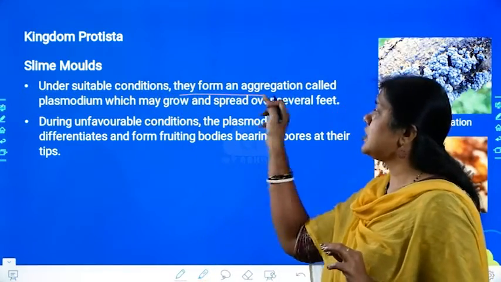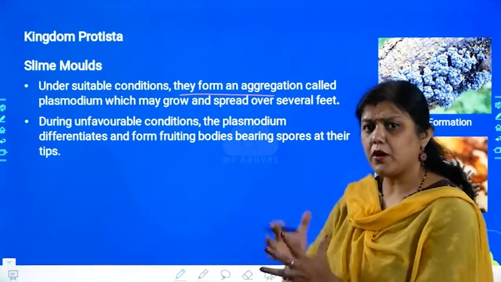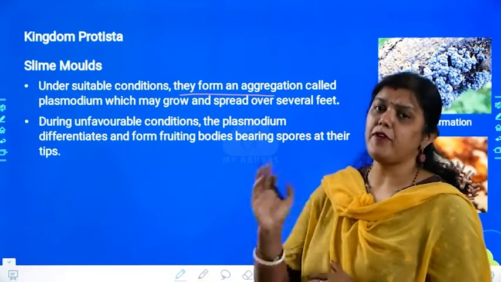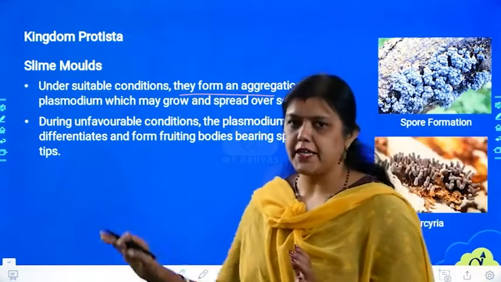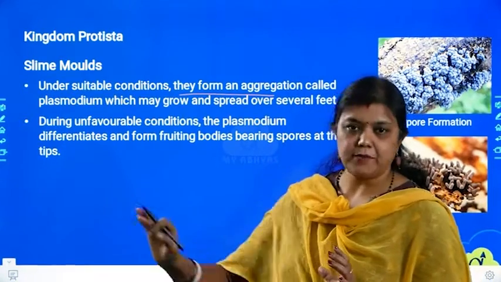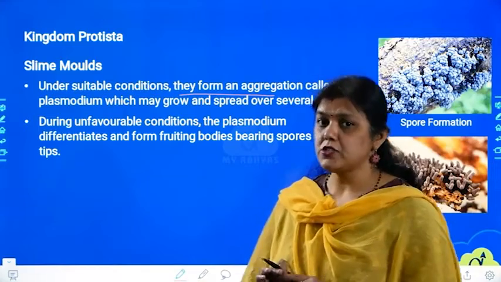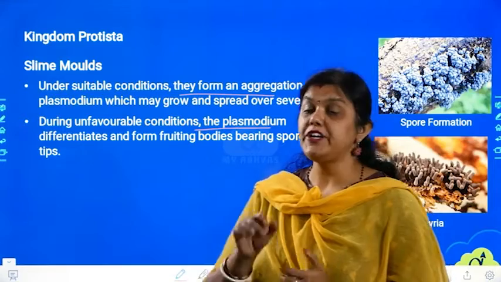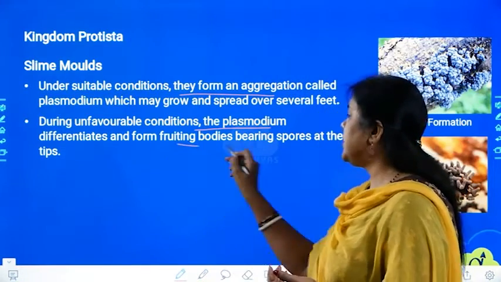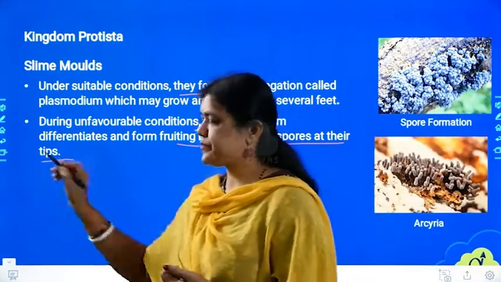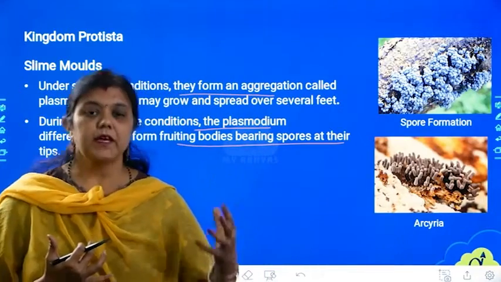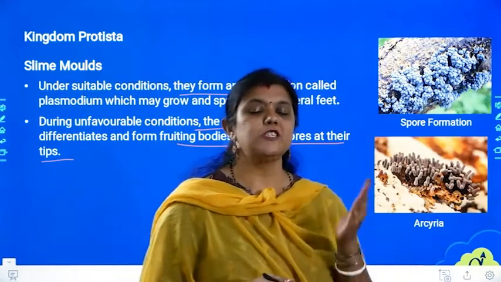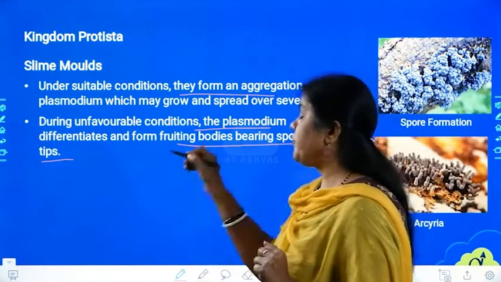If they get a suitable condition, they form an aggregate. They keep on growing, and they spread to a particular area, utilizing that particular place for their growth. If the conditions are not favorable, then what are they going to do? In unfavorable condition, these plasmodiums will differentiate to form the fruiting bodies bearing spores at their tips. If conditions are good, then they form plasmodium. If the conditions are unfavorable or not good, then what will they do? These plasmodium will form the spore.